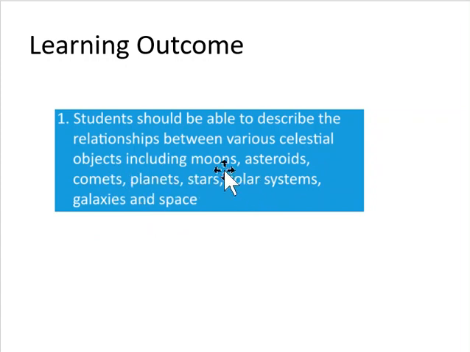Solar systems are made up of stars which have planets and moons and asteroids and comets rotating around them. Galaxies are made up of solar systems, and then the universe and space itself is made up of billions of galaxies. So hopefully that makes sense, and thank you for listening.